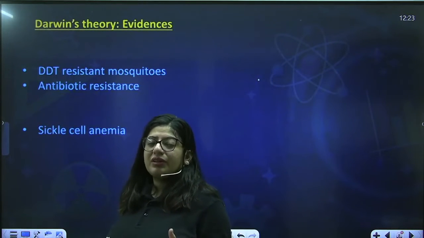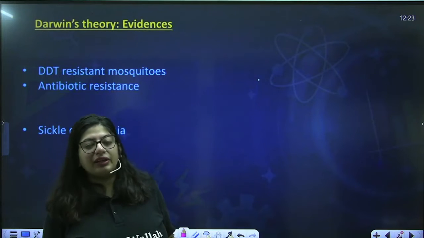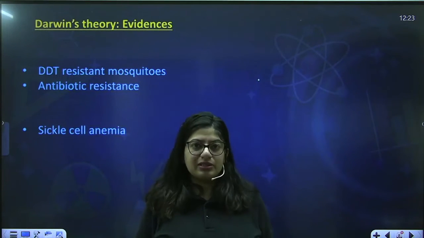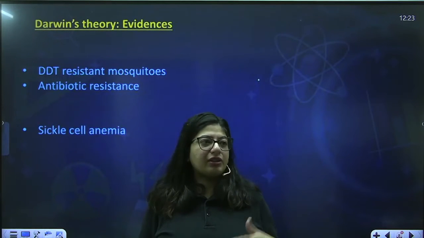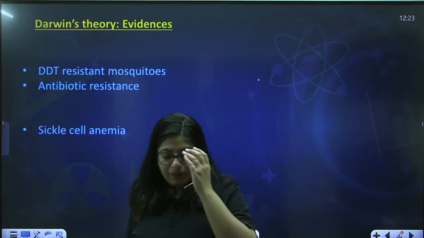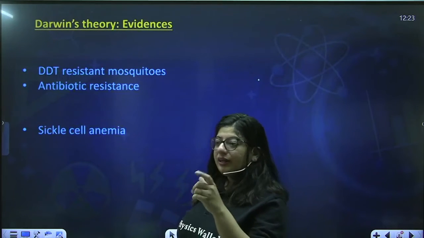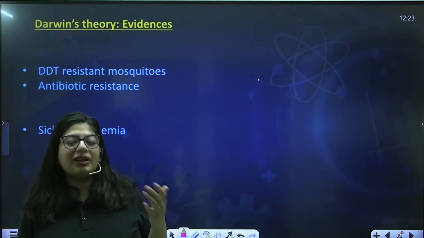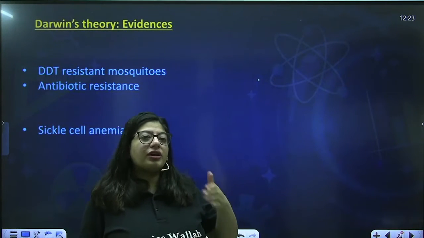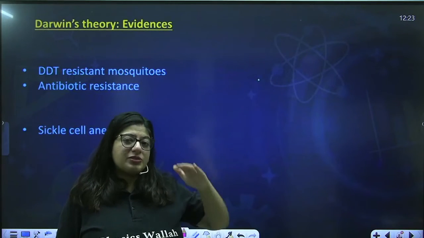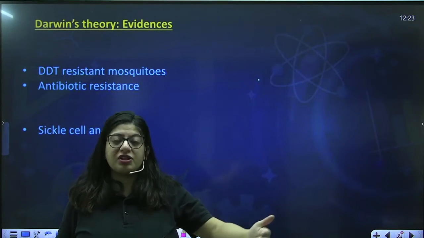Even now, whenever there is a breakout of dengue or malaria, people from the municipal corporation come and spray chemicals in the environment so that the mosquitoes die and you have no disease. Earlier, people used to spray DDT to kill mosquitoes, but later we realized that mosquitoes were not killed by the DDT. Why?